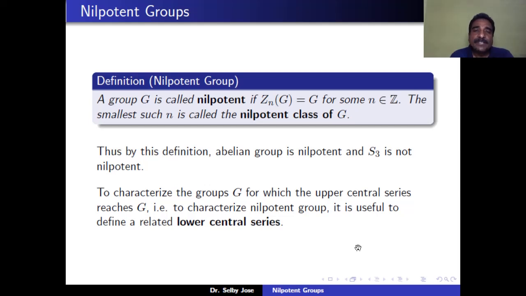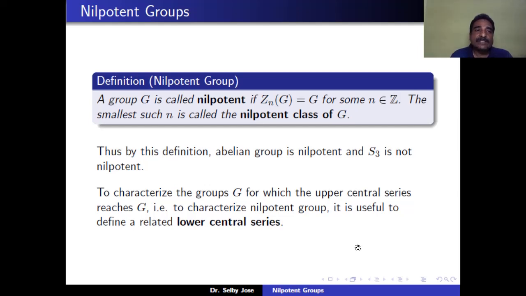And by seeing the upper central series of S_3, we have seen that it is E contained in itself, and so on. That means the series never reaches G. That means Z_n(G) is never equal to G for any n. Therefore, S_3 is not nilpotent.